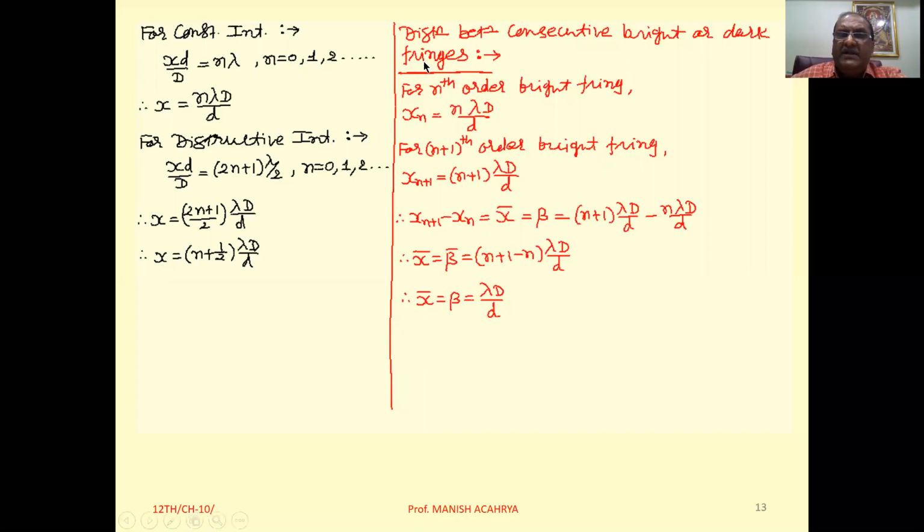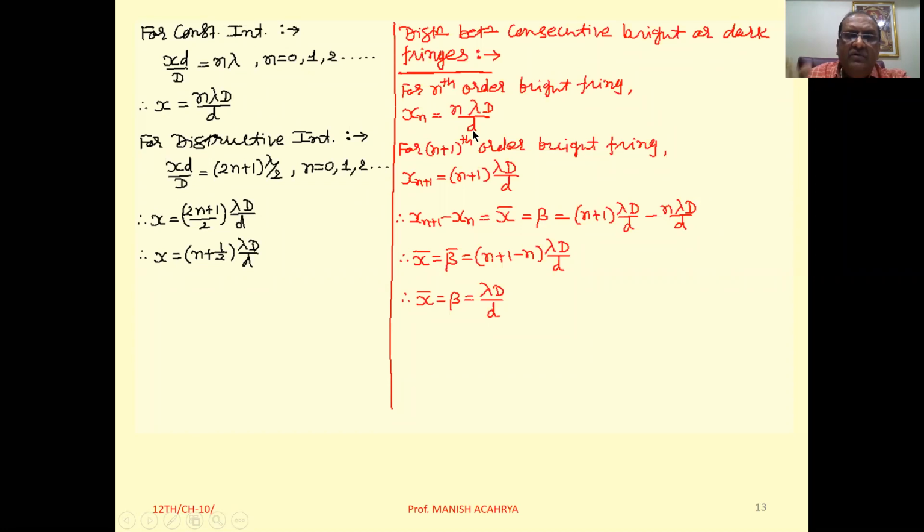The next topic is distance between consecutive bright or dark fringes. Now suppose we take consecutive bright fringes. For the nth order bright fringe, we can write the position on the screen as xn equal to n lambda capital D by small d.